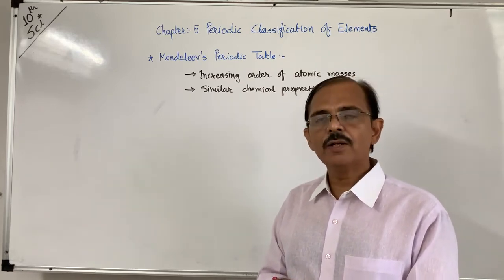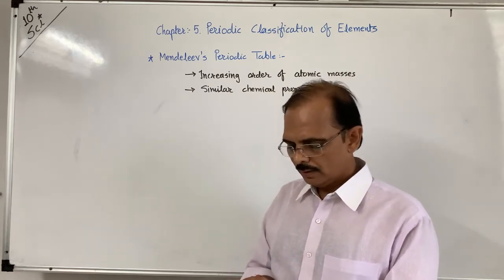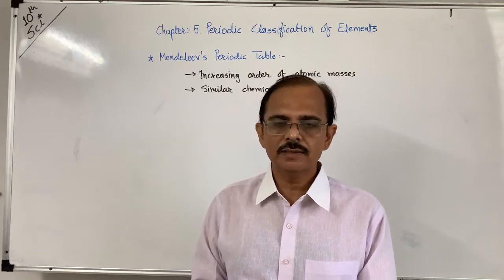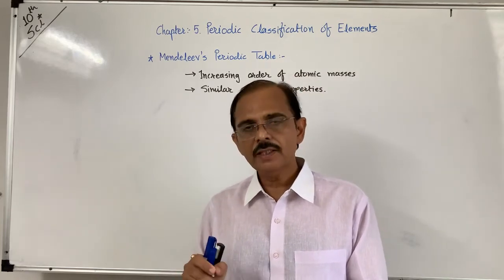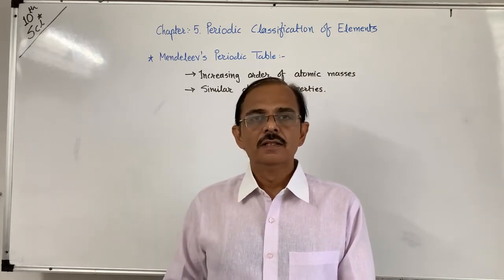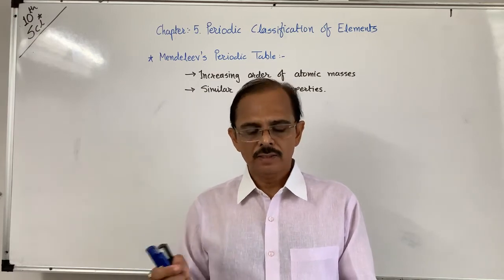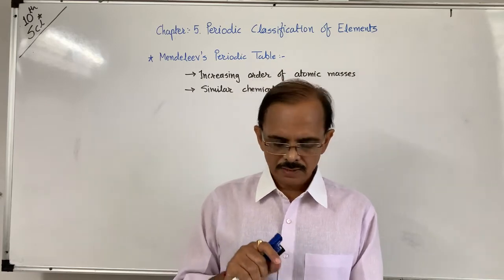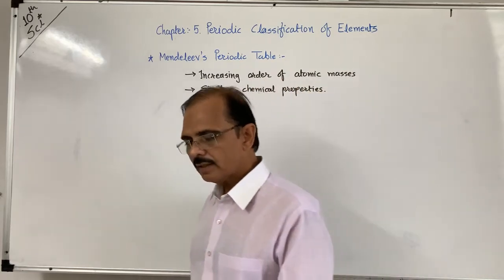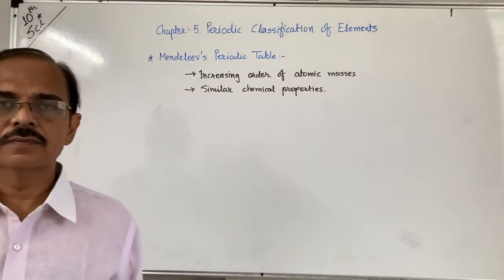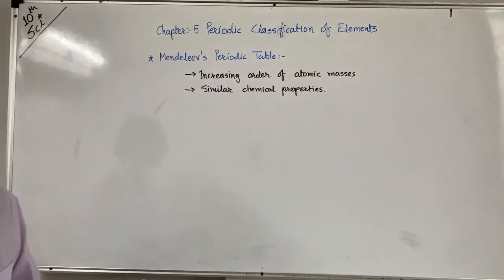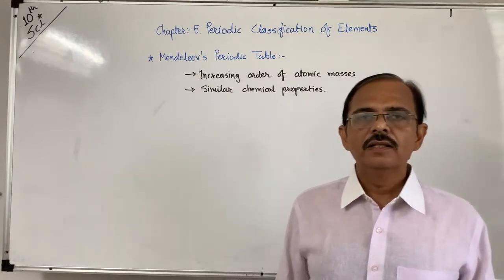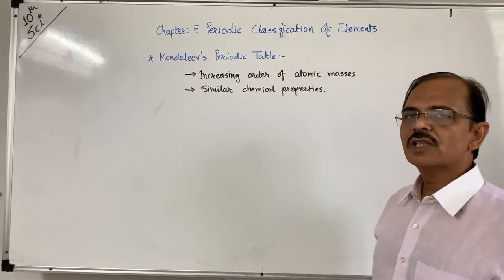Iron 55.85, cobalt 58.93, and then nickel 58.71. It should be more than 58.93, but he placed nickel after cobalt instead of before, because their chemical properties are different, and that's why he made this change.